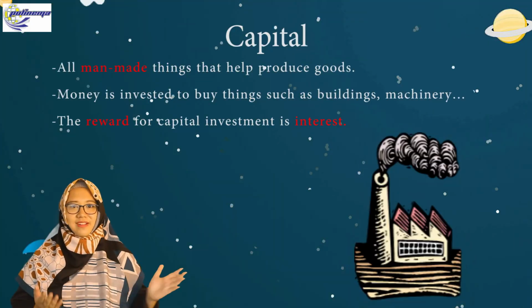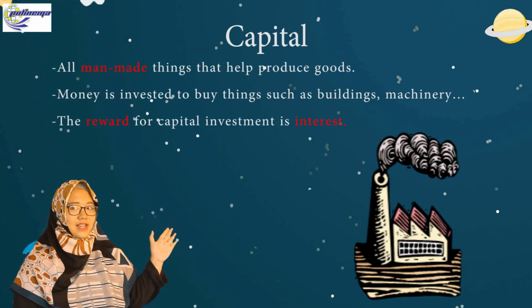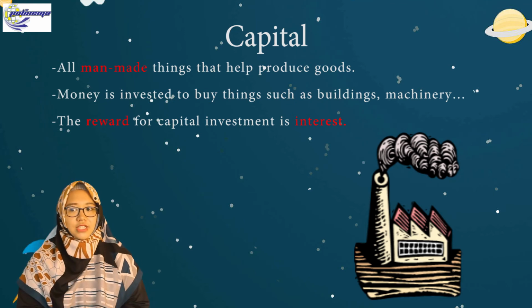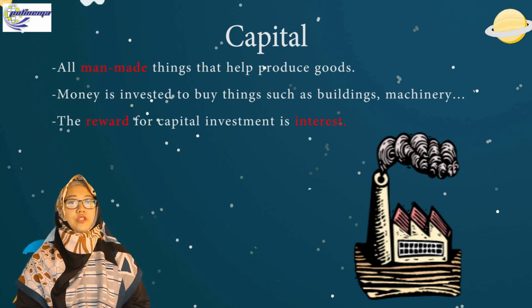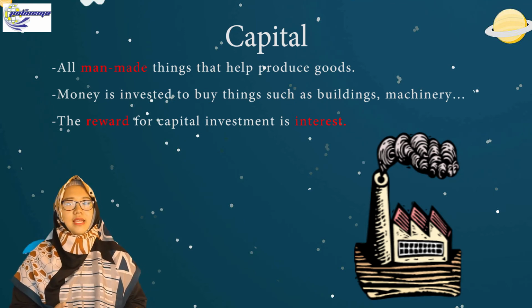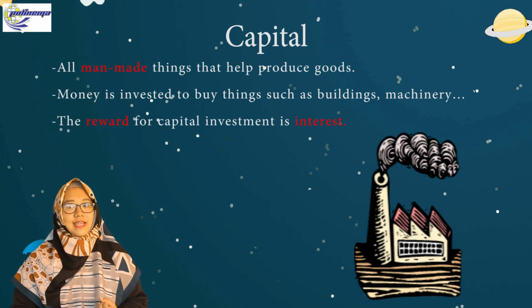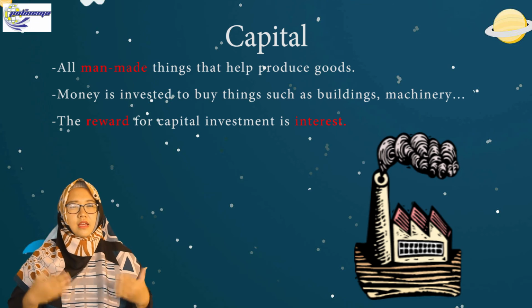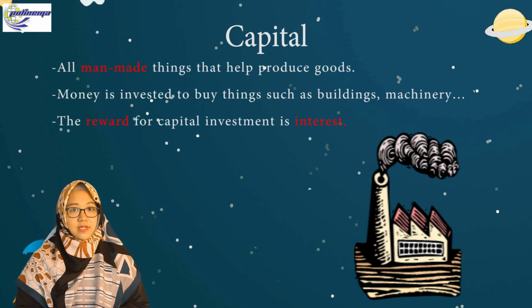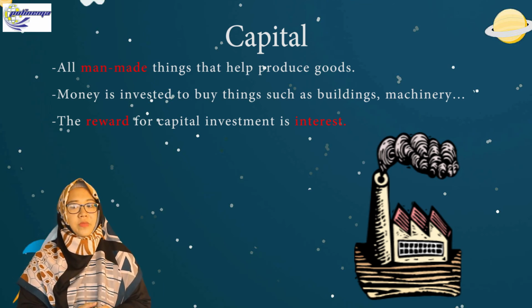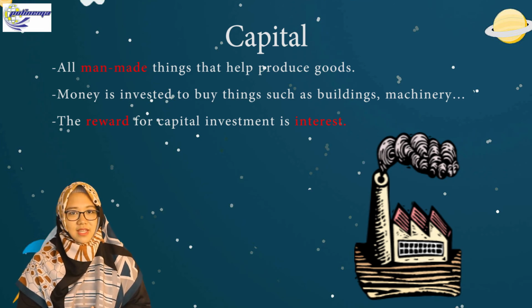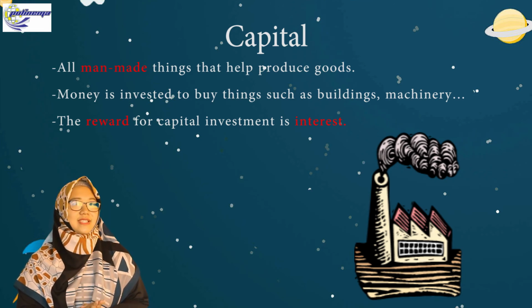Okay, how about capital? Capital here is all man-made things that help to produce goods. Money is invested to buy things such as buildings and machinery. We usually know it as investment. So the reward for capital investment, we call it interest.